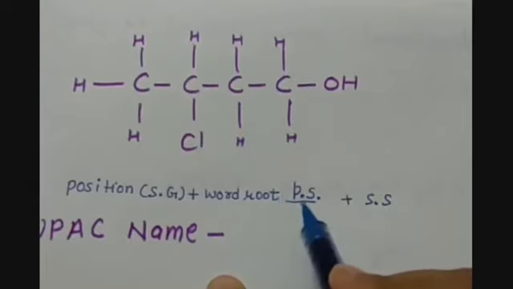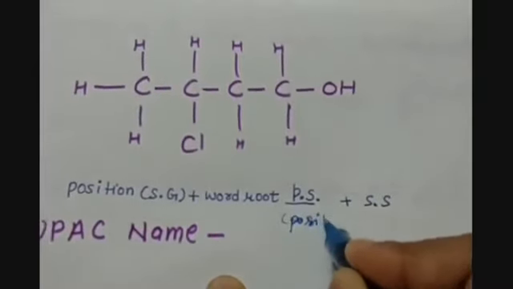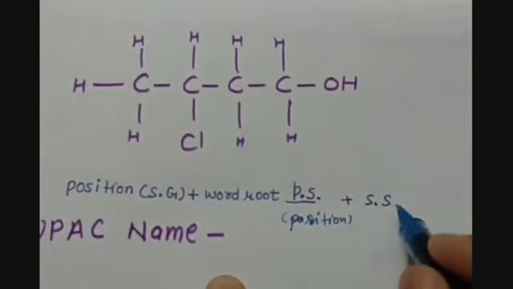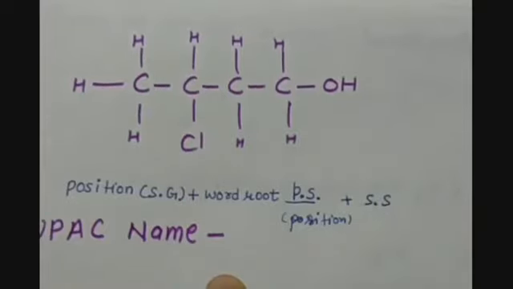And the type of bond can be mentioned with the help of the position of the bond. So we have to take care of the position of the bond. Then we have to put the secondary suffix. The secondary suffix will be the functional group present here. And accordingly we have to name.